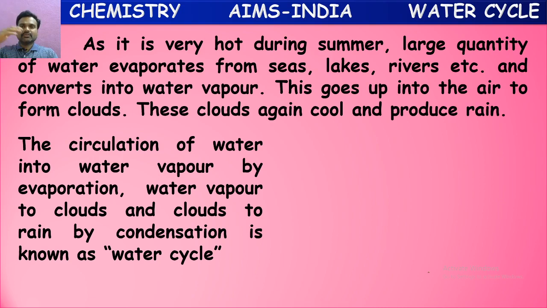So water is circulating from one form to another form by seasonal conditions and changes in temperature caused by sunlight. This is the continuous circulation of water from one form to another form, that is, first evaporation, then condensation. These continuous changes in nature are called the water cycle.